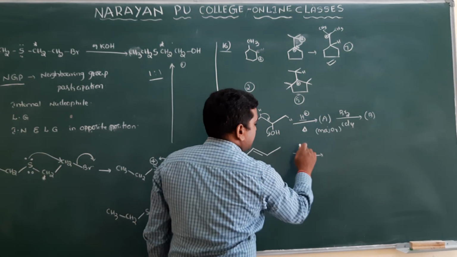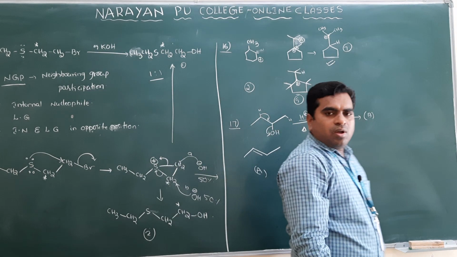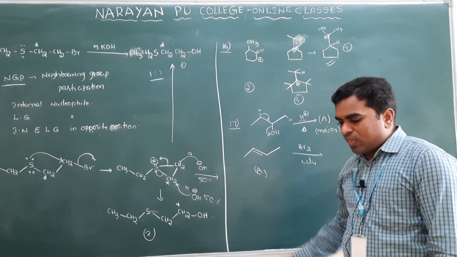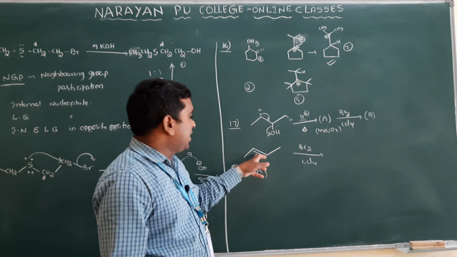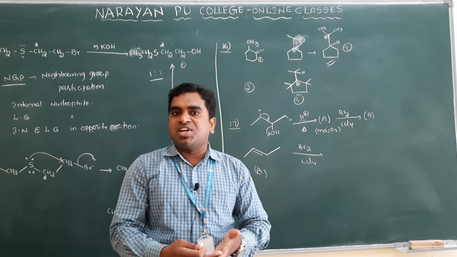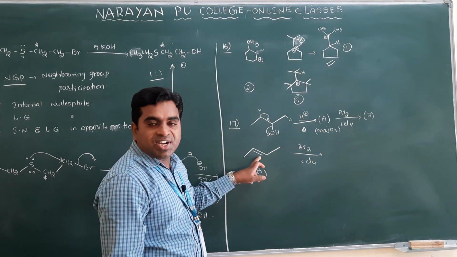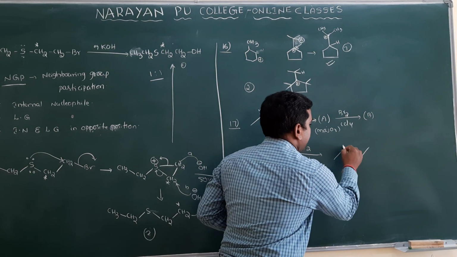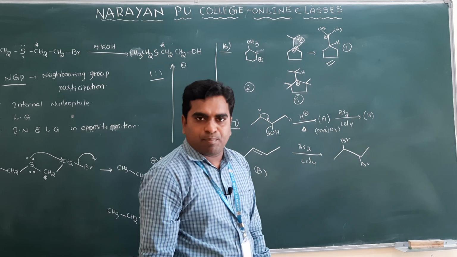And to this you added Br2 and CCl4. Clear? Br2 and CCl4. Addition of bromine to the alkene, you might have studied in the first year. Addition of halogens to the alkene, which addition takes place? Anti-addition. Always bromine addition takes place in anti-position, means you will get it like this. This is a bromine and this is a bromine. Anti-positions, both will come. Clear?